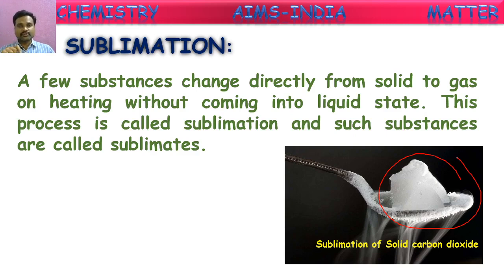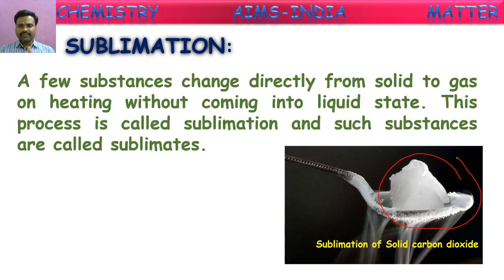Why is it called so? This solid carbon dioxide seems like ice cubes, but it does not have any water in it. It is made up of carbon dioxide. When carbon dioxide is compressed, with high pressure applied at low temperatures, it converts directly into solid form. That solid carbon dioxide is called dry ice.